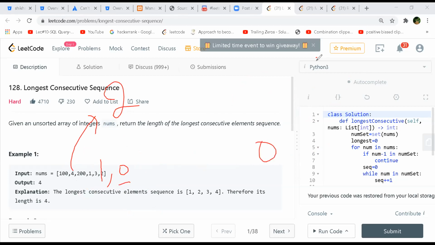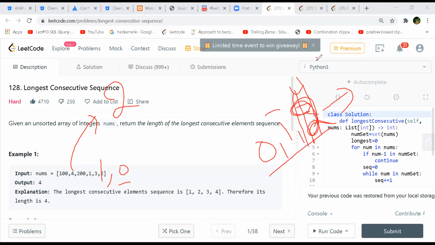0, 1, 3, right? Although we have visited 3 already with 4, right? Why would we get 3? Sorry, we don't get 3, right? It will be 2. You will get 2, 0, 1. 2 is not there. We just removed it. Okay, 0 and 1 only you will get, right?